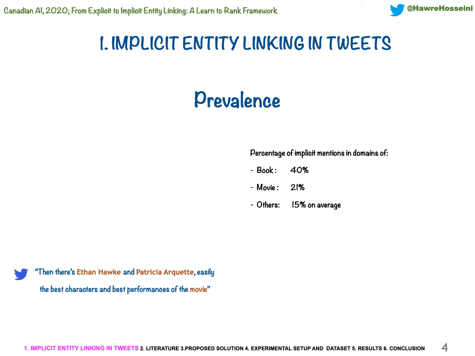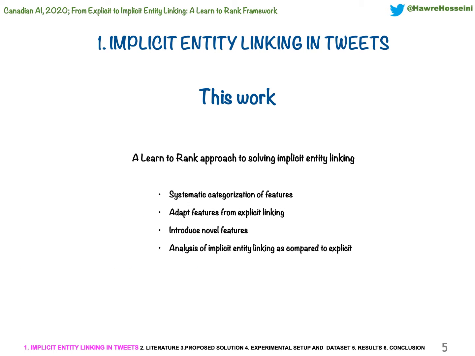According to literature, implicit mentions are very prevalent on Twitter. So what are we doing in this work? Our work's main motivation is that existing work on explicit entity linking have successfully adopted the learning to rank approach for identifying suitable entities. These approaches rely on a collection of features that link the content space to the entity space. We systematically categorize and present features for the context of implicit entity linking, though. Thereby, we design experiments for the sake of a comparative analysis of explicit and implicit linking, also improving implicit linking performance.